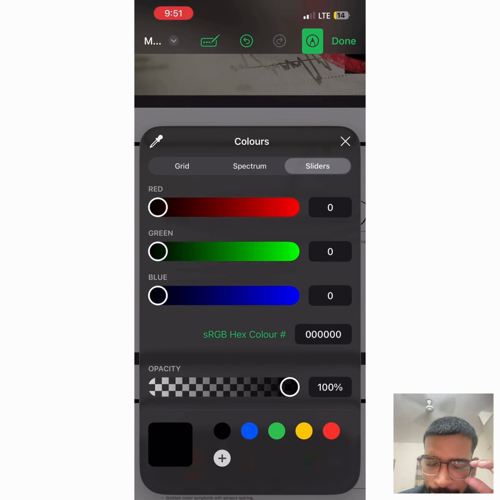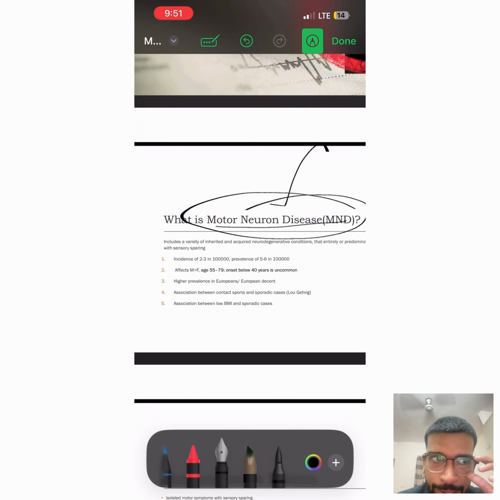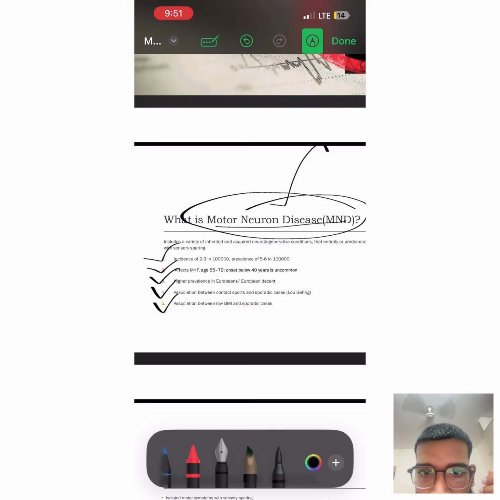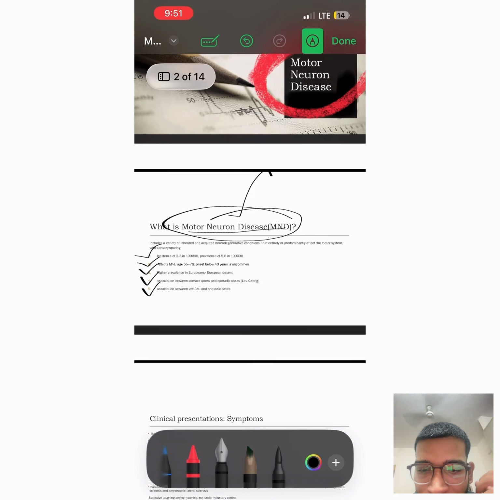This is also mostly unknown, that is idiopathic, but genetic and environmental factors play a major role in this, and infections and hyperthyroidism also play their part. In this slide we can see the incidence is like 2 to 3 in 1 lakh, and the prevalence is 5 to 6 in 1 lakh. It affects males more than females, and there's higher prevalence in Europeans, and the association is mainly sporadic.